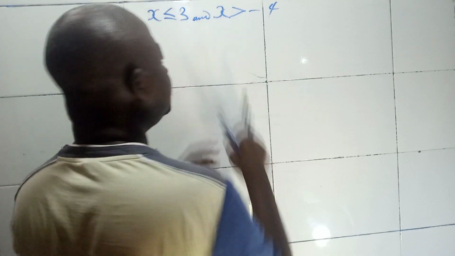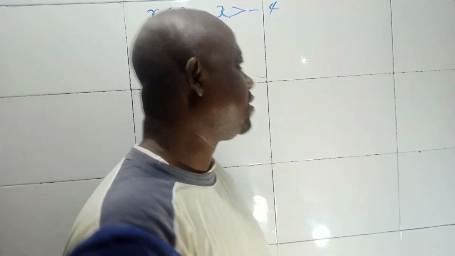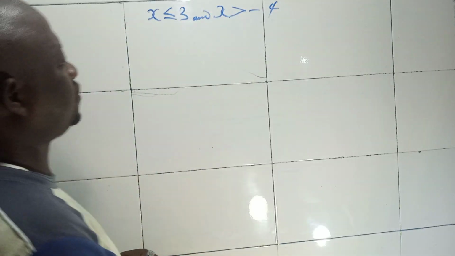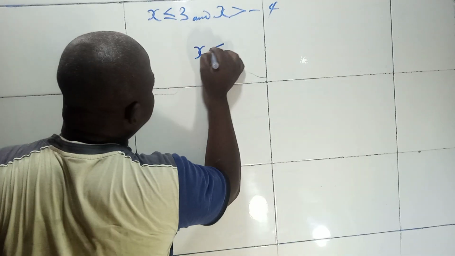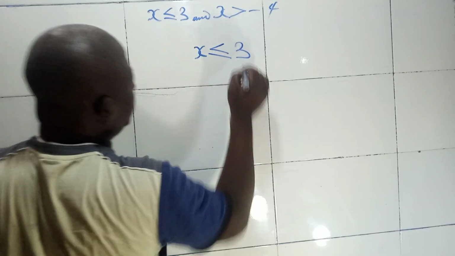You might be told to draw the number line. Show this expression on a number line. Very simple. What you are supposed to do is to combine the inequalities together. How do you do that? Very simple. You pick the first one. What's the first one? x is less than or equal to 3.